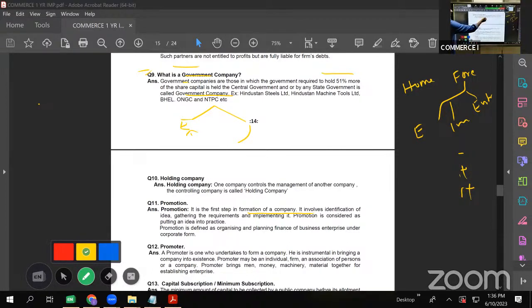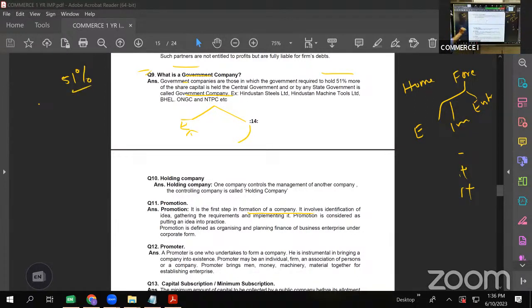Like suppose we have examples here, you see. Hindustan Steels Limited. In this, more than 50% of shares are held by our state government or central government or state government and central government. Bharat Heavy Electricals Limited. Okay, like this. All these are government companies. So what is a government company? Government companies are those in which the government is required to hold 51% or more.